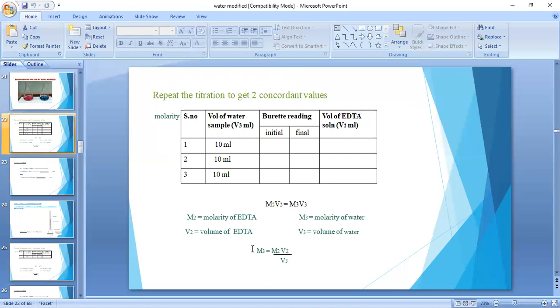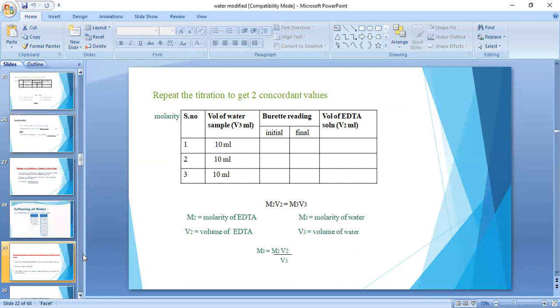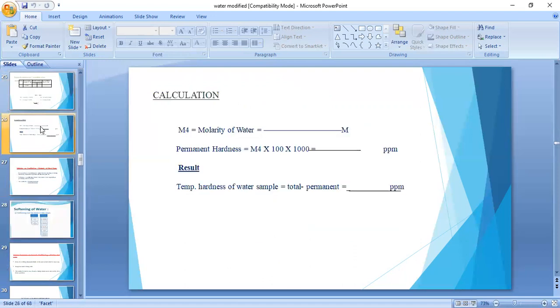Finally you will get M3, which is nothing but the molarity of water. Finally, the total hardness of water is calculated like this. M4 is equal to the molarity of water, then the total hardness we will get. That is M3 into M4, where M4 is the molarity of water, multiplied by 100 into 1000. Then finally we will get the hardness here, the permanent hardness.